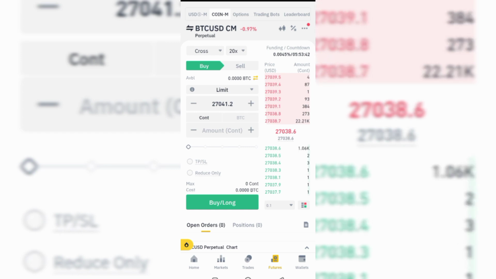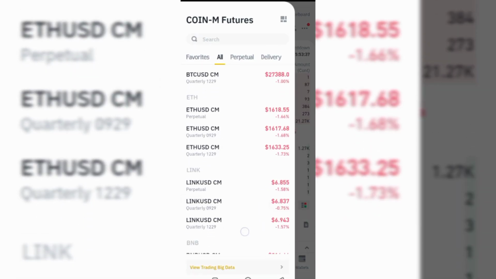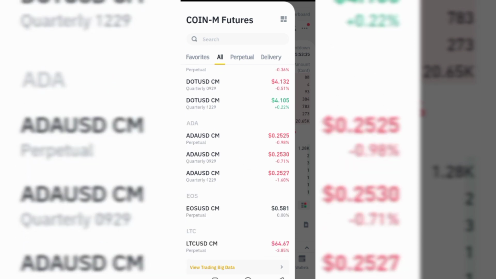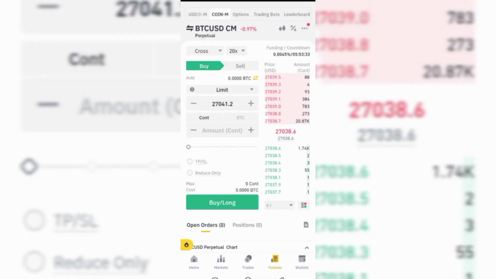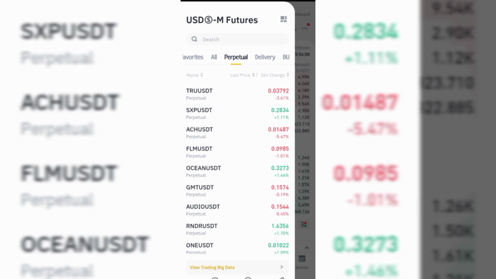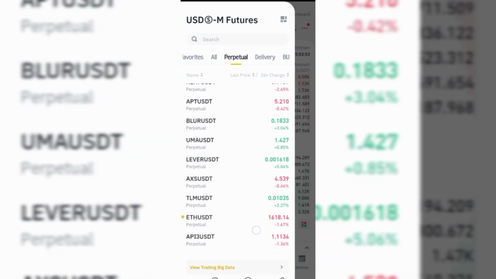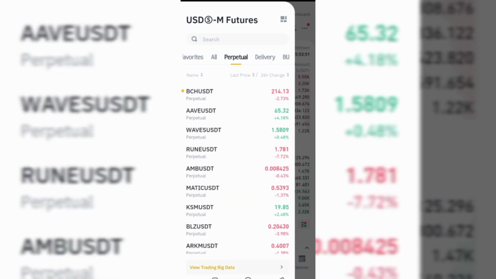So if I click on this now, you see that you cannot see USDT like that. You can see Ethereum USD, Link USD, all these things there. They are just coins. But I'm not using coins because the most common futures trading signals are always with USDT, to trade with USDT. So just click on USDT and then you see it. If I click on the coin, you will see it under perpetual. I'm going to see USDT because we want to use USDT to trade. So this is what we are using to trade on futures now.